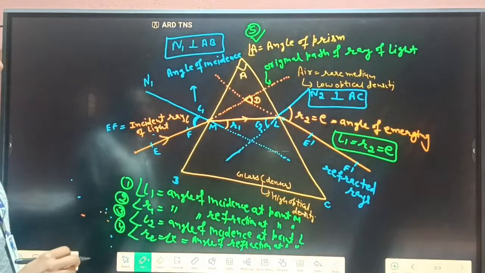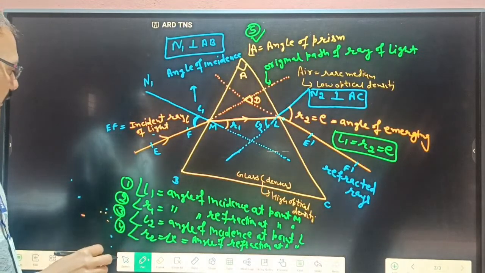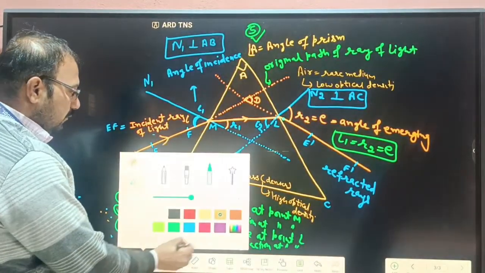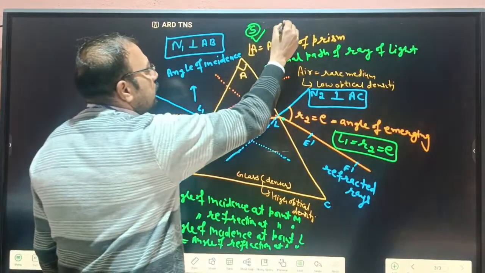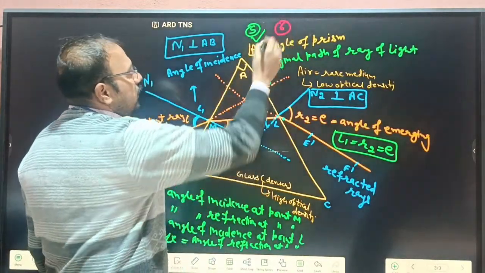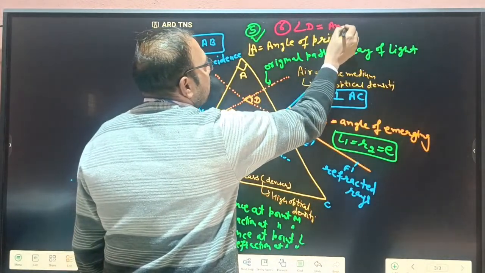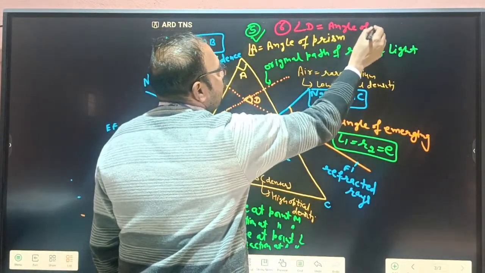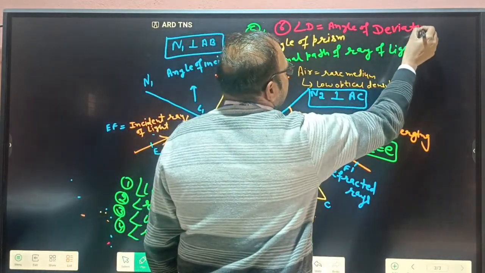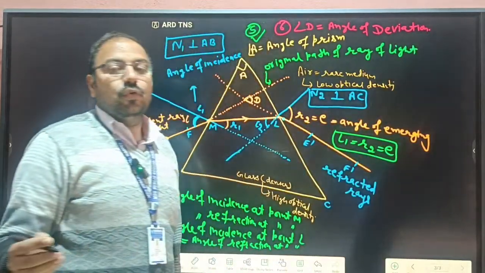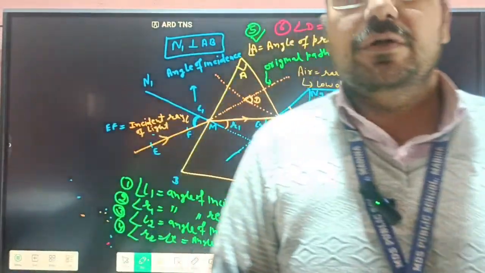So one more angle comes here. This is known as the angle of deviation. So we can write here, this is delta, the angle D, the angle of deviation. So this angle shows how much the incident ray deviates from the original path.